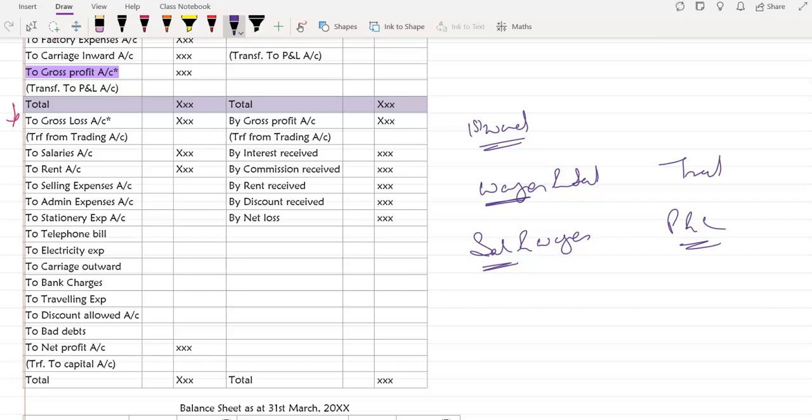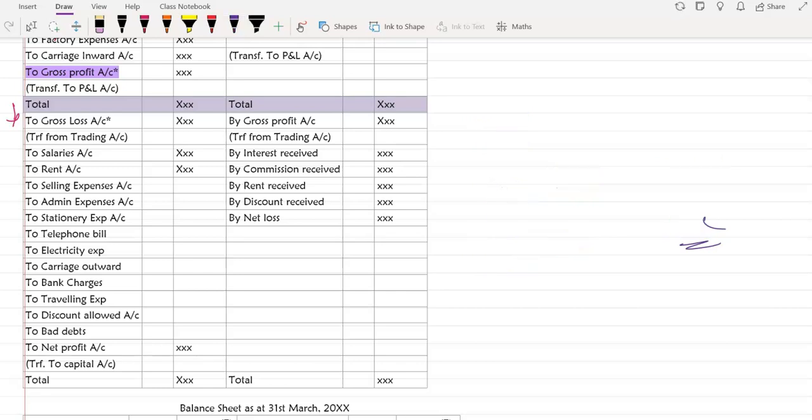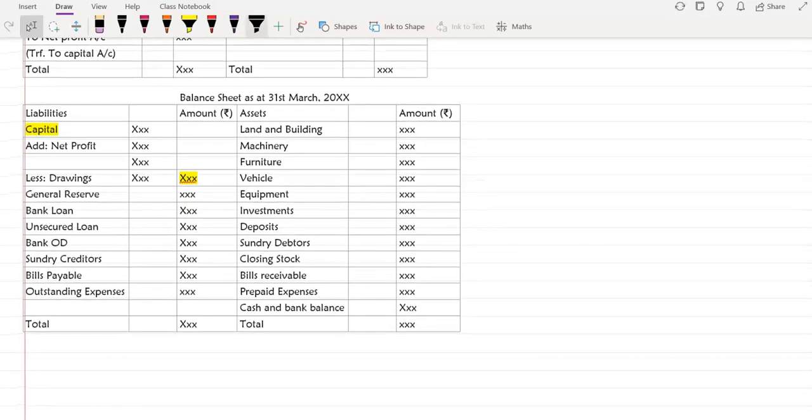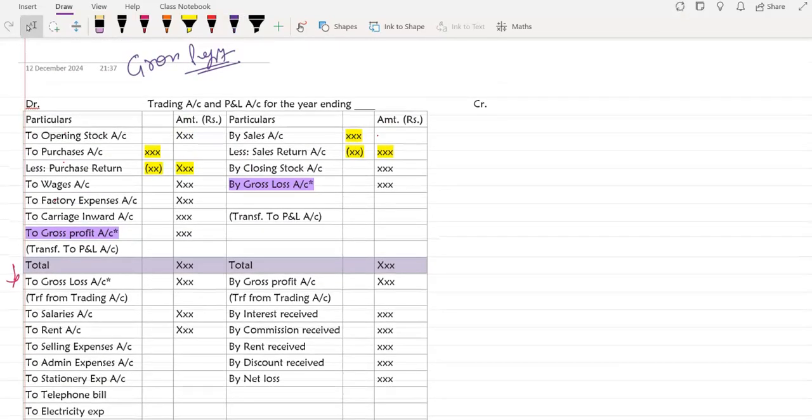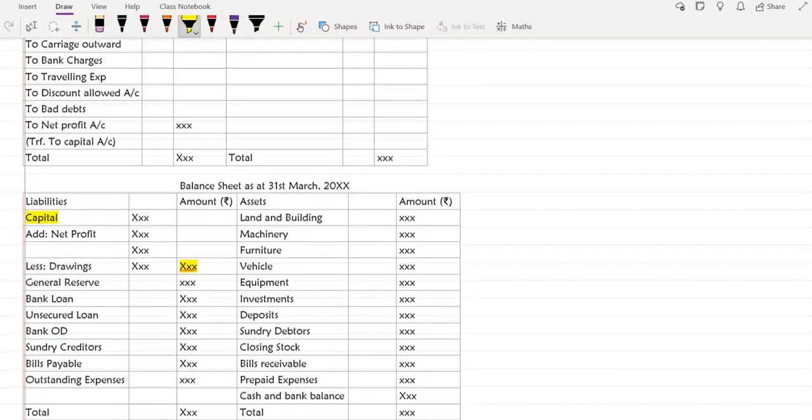Okay. Clear? Yes, ma'am. Okay, let's come to the last part, that is the balance sheet. Here I'm going to point out a small difference. Trading and profit and loss account is prepared for the year ending, so this data belongs to the whole year. But look here, the balance sheet is as at 31st March. That is, it is prepared for a particular date. And yes, you can prepare a balance sheet for any date.